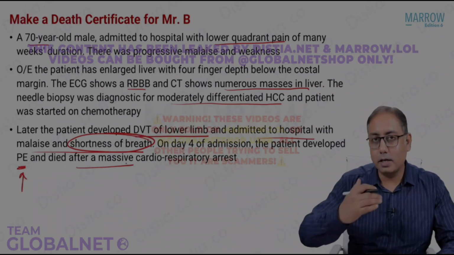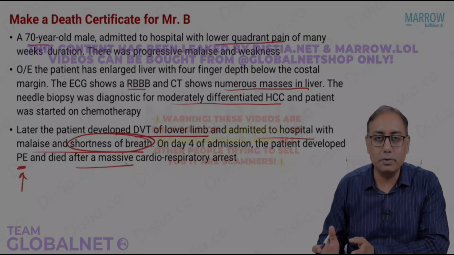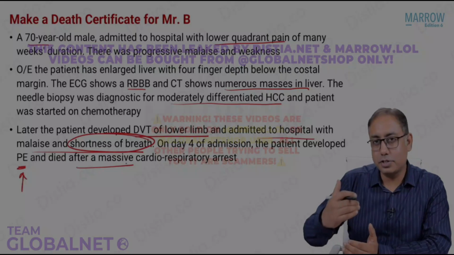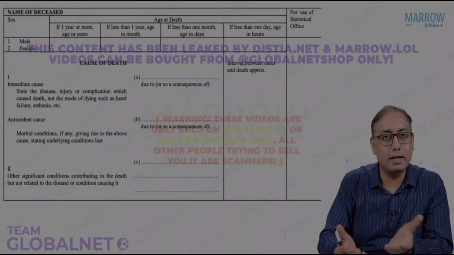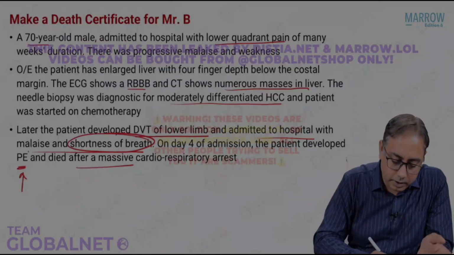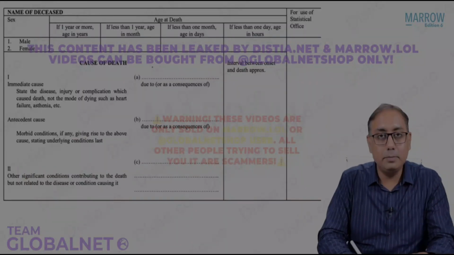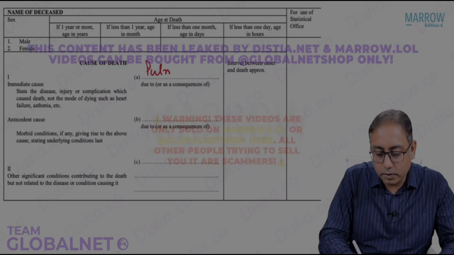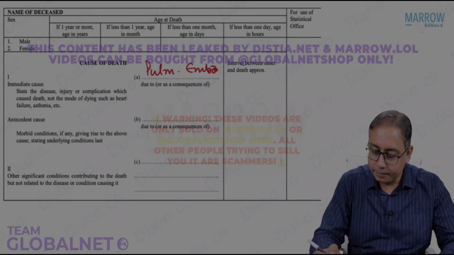So let us start from below. Whenever we get a clinical case and you as a doctor are writing a death certificate, you should start from the latest event first. The first event in the timeline just before the death was pulmonary embolism. So in line 1A, the immediate cause of death, this patient died because of pulmonary embolism. That was the last diagnosis which was made.